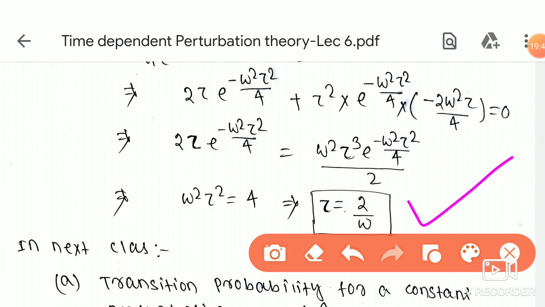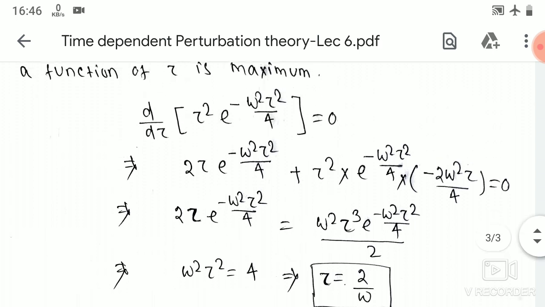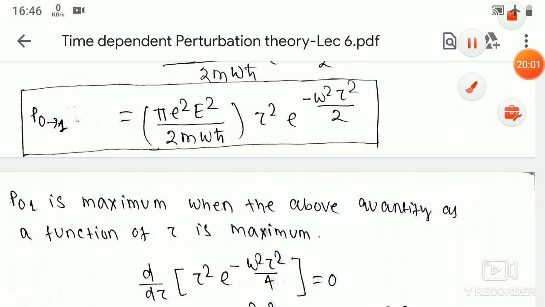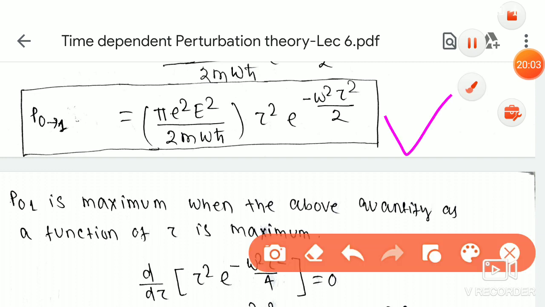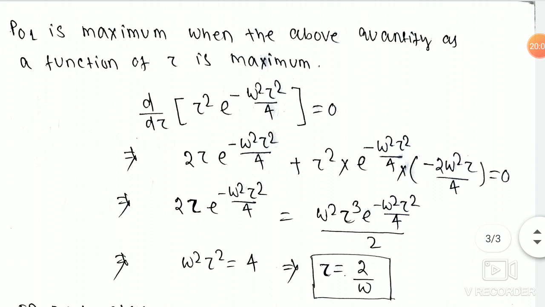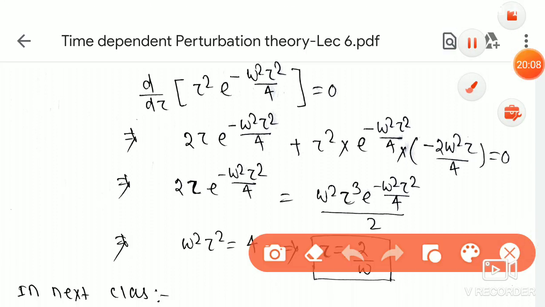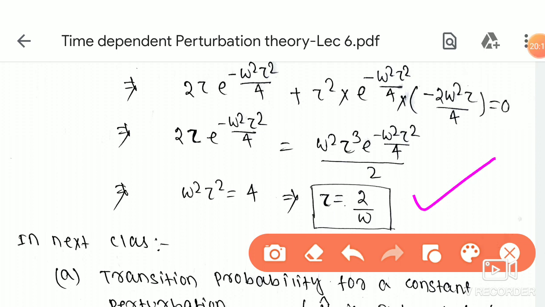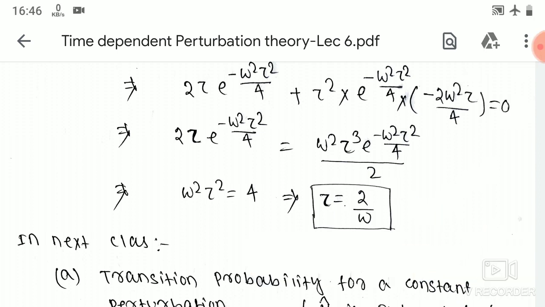So for tau equal to 2 by omega, where tau has the dimension of time, our transition probability will be maximum. So we solved this problem. This is our transition probability, and this is the value of tau for which we are getting the maximum transition probability.